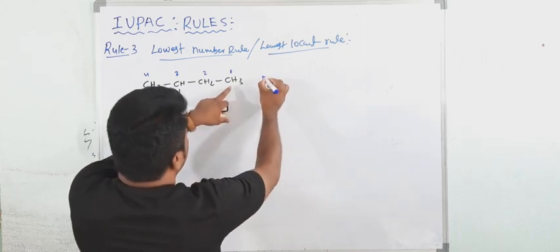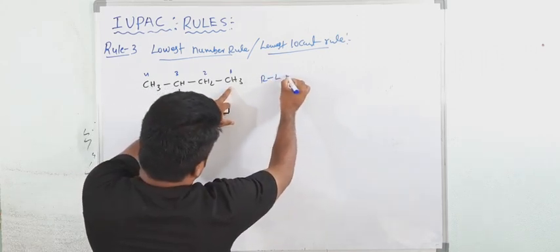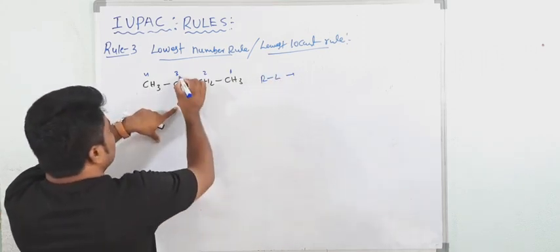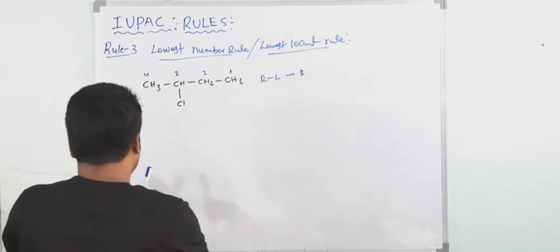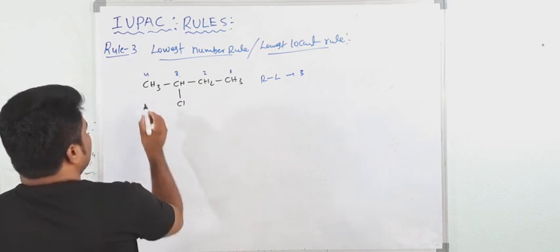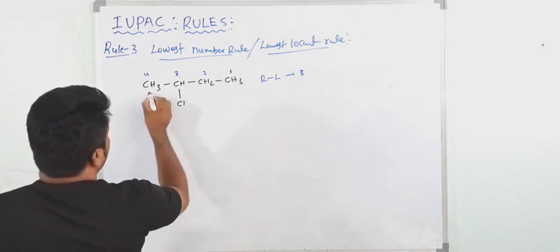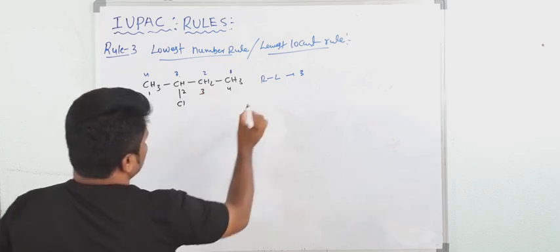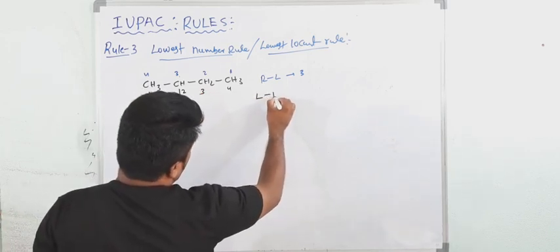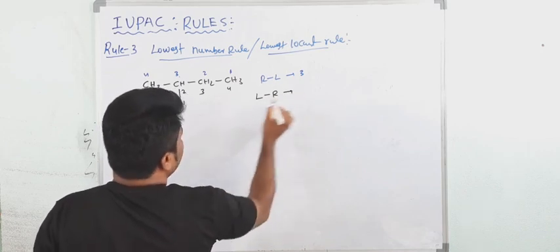So if I start from right to left, then the chlorine gets which position? Third position. Now see, in the same way, if I start from left to right, 1, 2, 3, 4. So if you start from left to right, then the chlorine gets the 2 position.